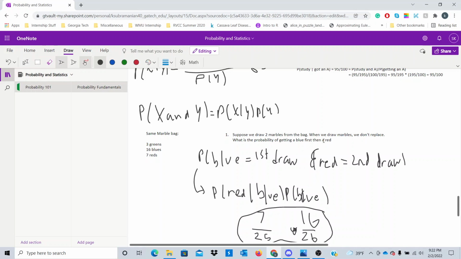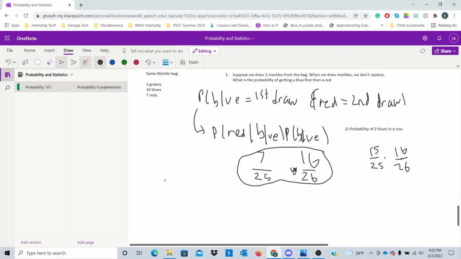What if we wanted to find the probability of 2 blues in a row? Well, we can do similar reasoning. The probability of getting a blue the first time is 16 out of 26. But when we draw a blue, we don't replace, so we have 25 marbles left to choose from. How many blues are remaining? We have 15 blue marbles. So this is your probability of getting 2 blues in a row. That's important.